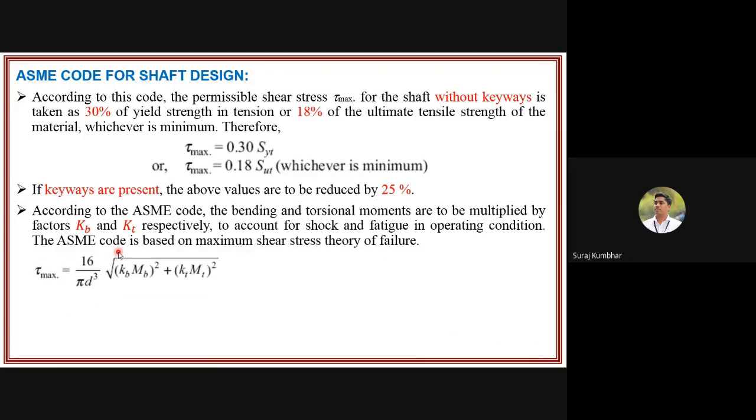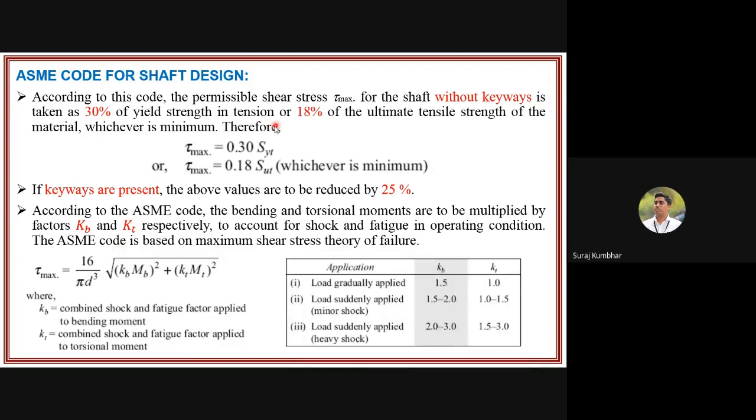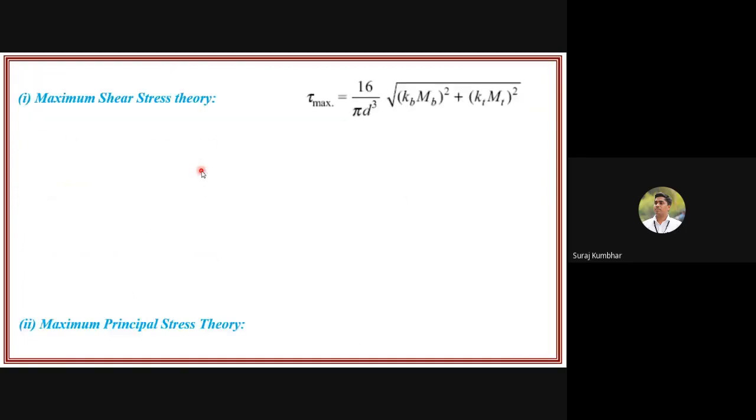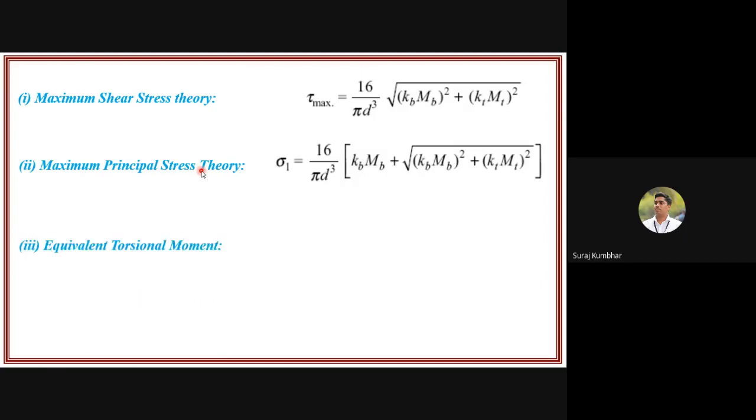Then there is the ASME code. In the ASME code, there is only one point: the maximum torsional shear stress is equal to 0.30 times the yield strength, which we need to consider. The maximum shear stress theory and maximum principal stress theory are the formulas according to the ASME code.